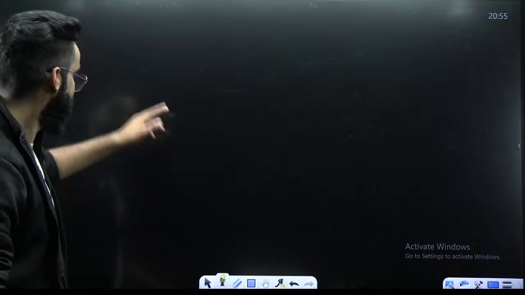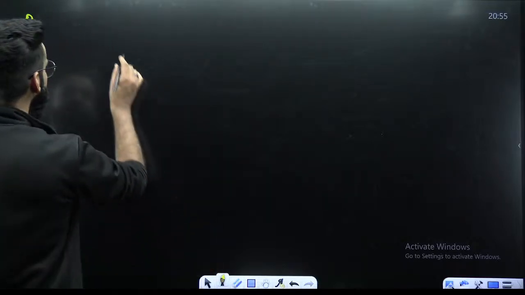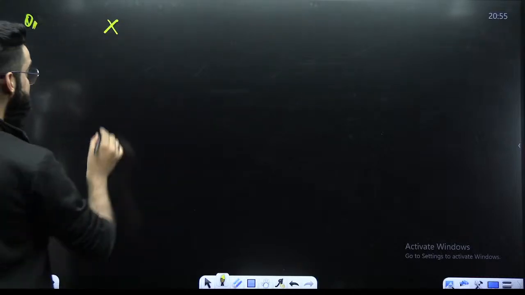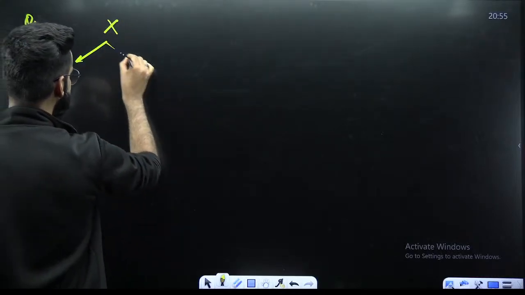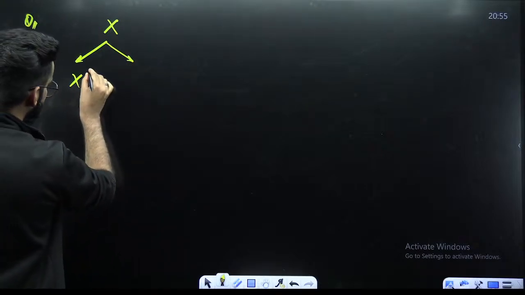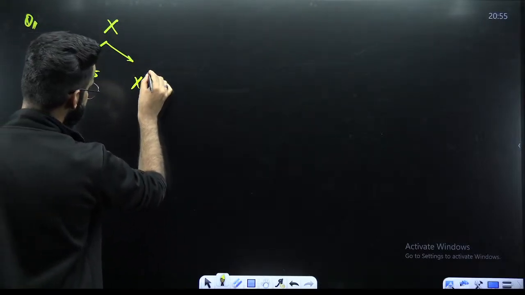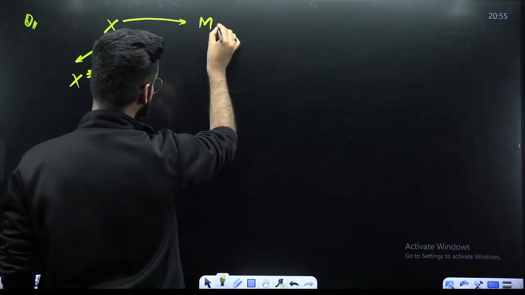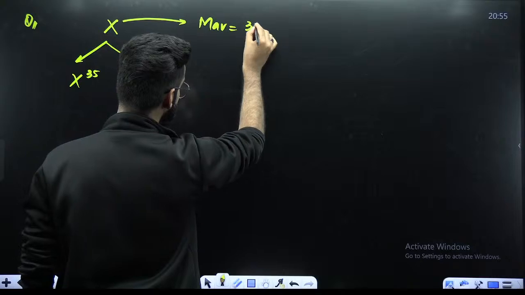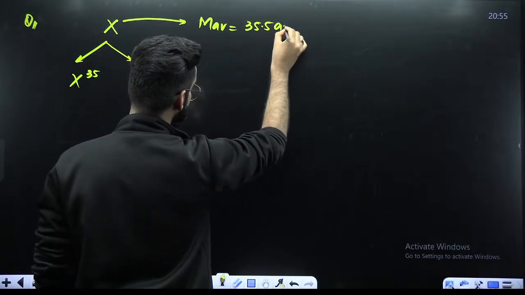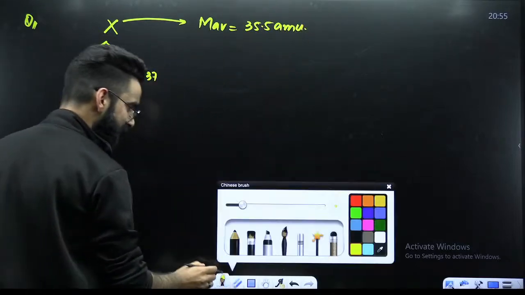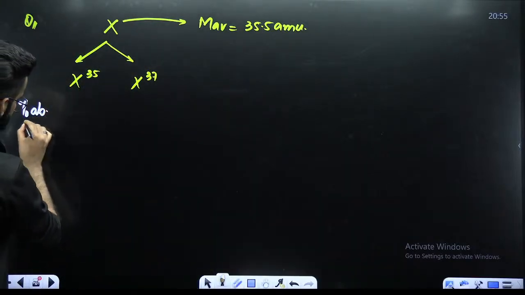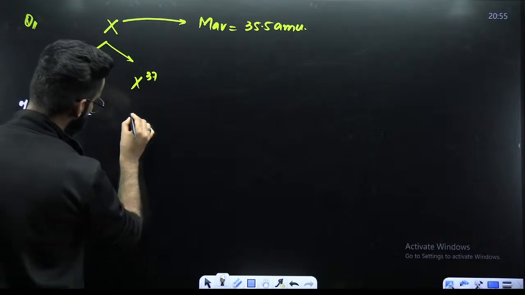See guys, look at this question now. For example, you have the element X. I'm assuming this X has 2 isotopes: one is X35, one is X37. As per the question, the average atomic mass of X is 35.5 AMU. And what am I supposed to calculate? I'm supposed to calculate the percentage abundances of these isotopes.